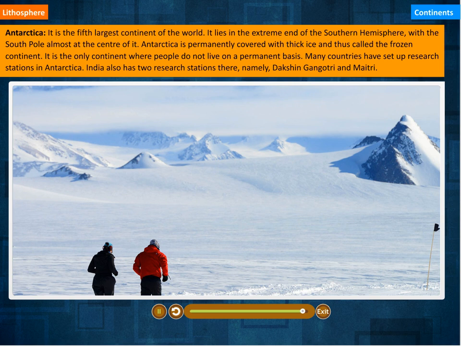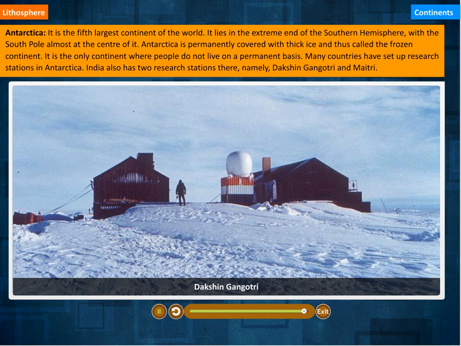Many countries have set up research stations in Antarctica. India also has 2 research stations there, namely Dakshin Gangotri and Maitri.